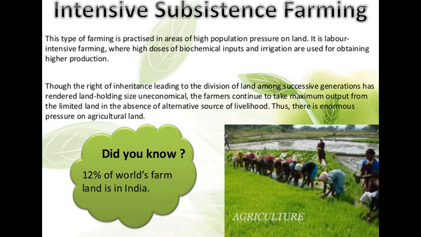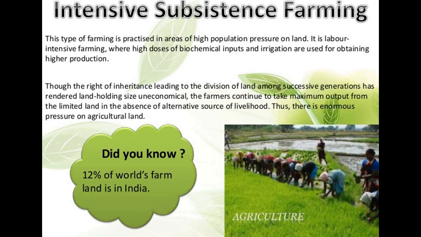They are not producing only for their family and livelihood. They are basically producing for the high population of the particular land area that they are living on. So they are not using the smaller primary tools. They are using labor intensive farming here, with high doses of biochemical inputs and irrigation for obtaining higher production.